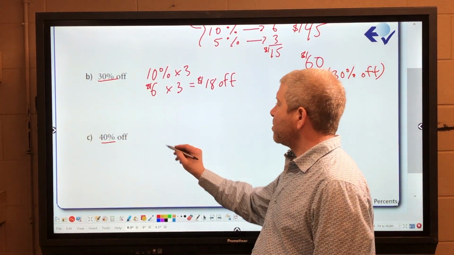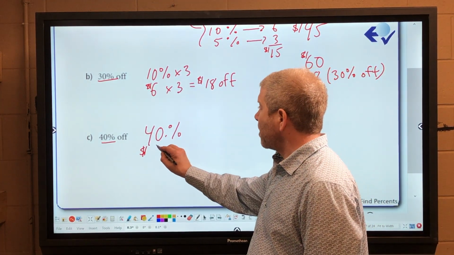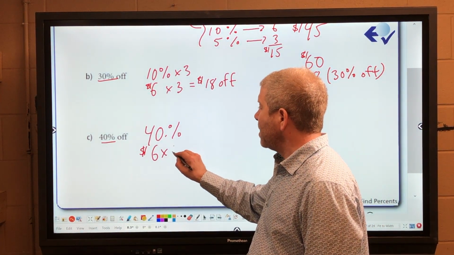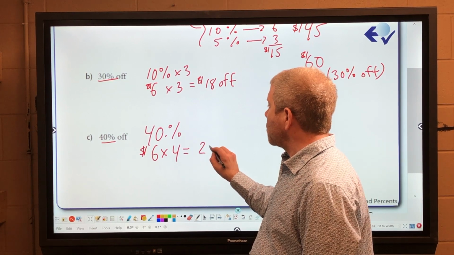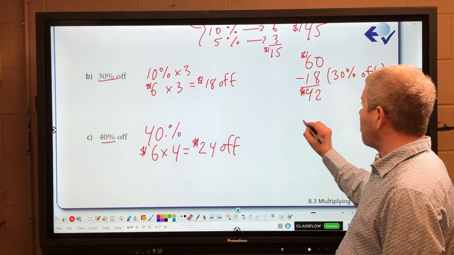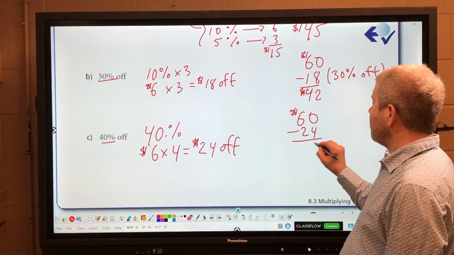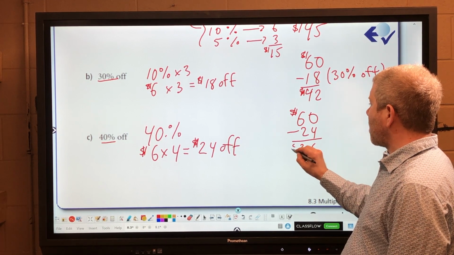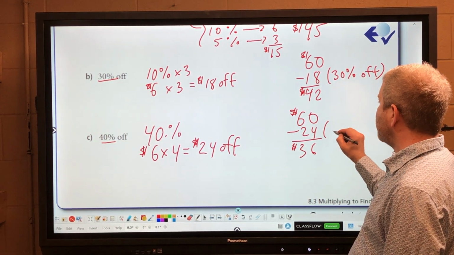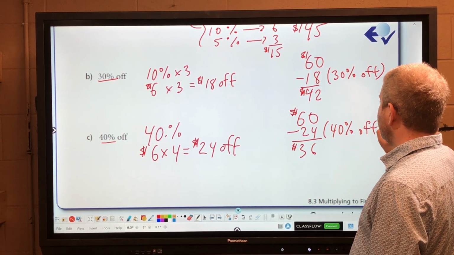C is going to be 40% off. 40% off is 4 times 10%. So I'm going to do $6, which is 10% off, multiplied by 4, which is $24. So I'm going to be taking $24 off of my total price. So $60, subtract 24, that's going to leave me with $36, and that's going to be my total price here. And this time we took 40% off.